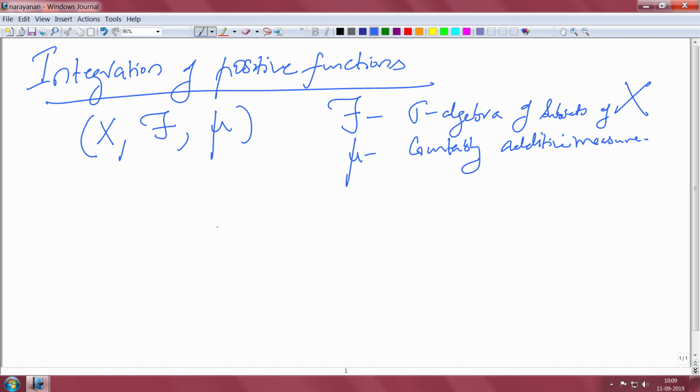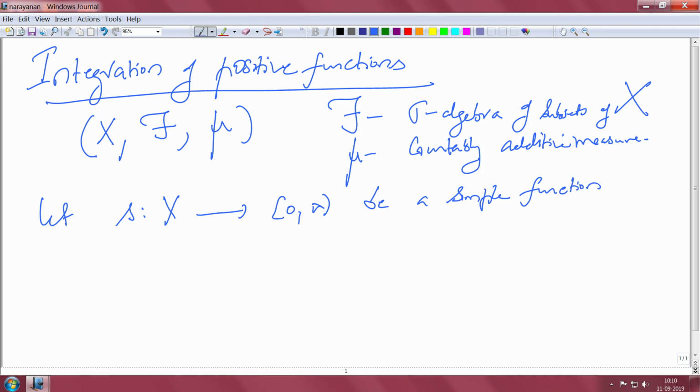So, let us start with a simple function. Let S be a simple function which takes values in 0 to infinity. Remember, a simple function is a measurable function whose range is finite.